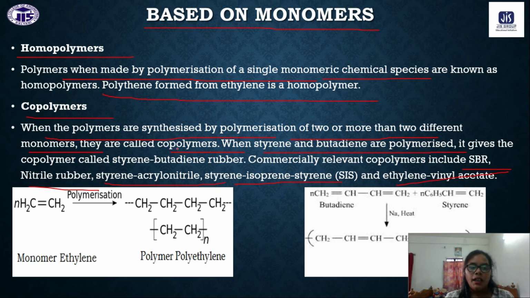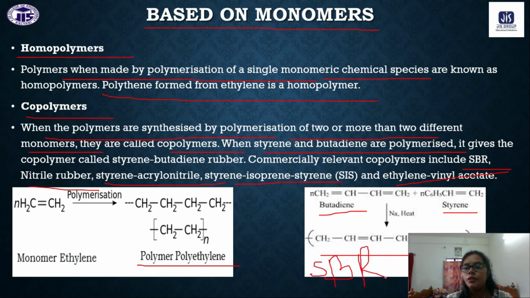Okay, so this is one example, polyethylene, an example of a homopolymer, and this is butadiene and styrene joining each other to form the SBR, styrene butadiene rubber. So this is one example of copolymers.